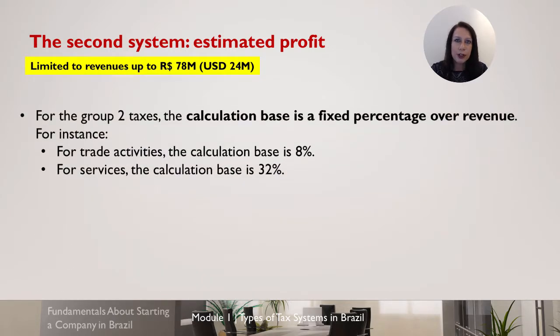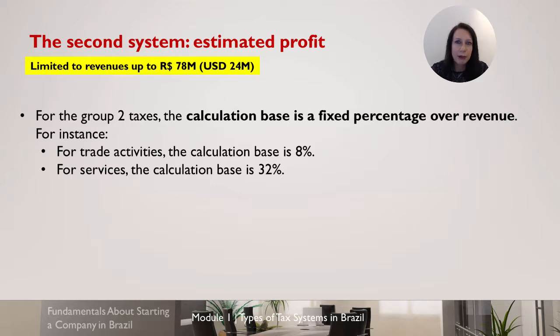For the group 2, the calculation is a little bit different. It has one more step than the group 1 calculation. So first step is to calculate the calculation base. For the group 2 taxes, the calculation base is a fixed percentage over revenue. For instance, for trade activities, the calculation base is 8%, and for services, the calculation base is 32%. In summary, this means that the government understands that if you are a trade company, you will have 8% of profit. And for services, the profit will be around 32%.